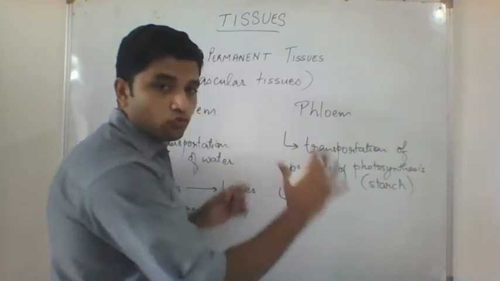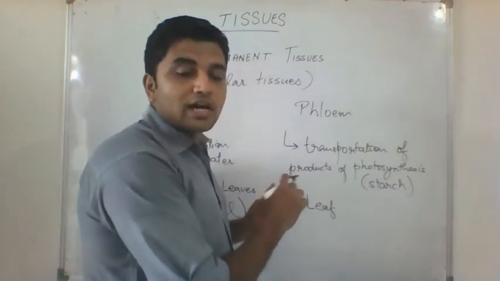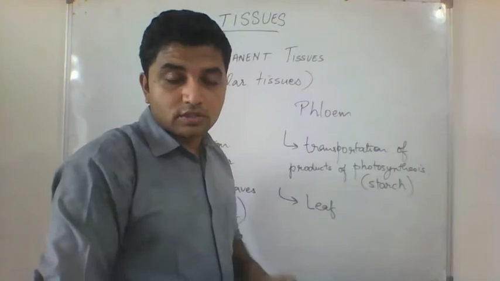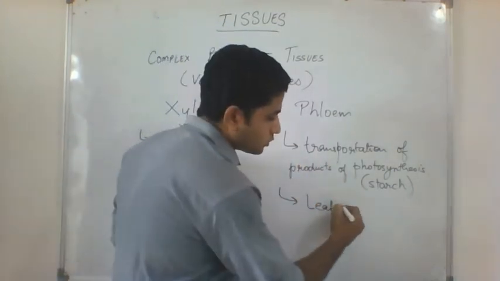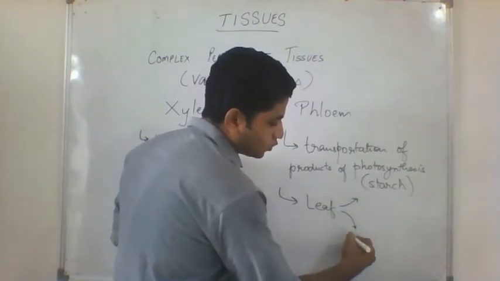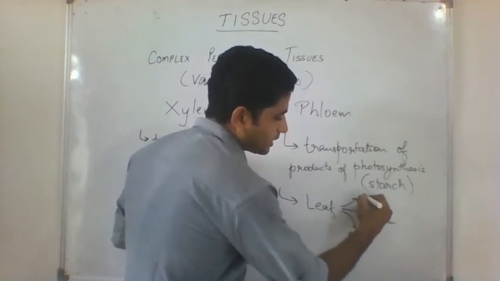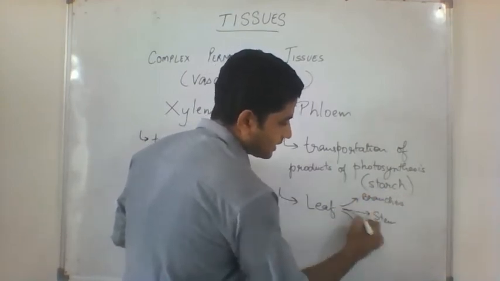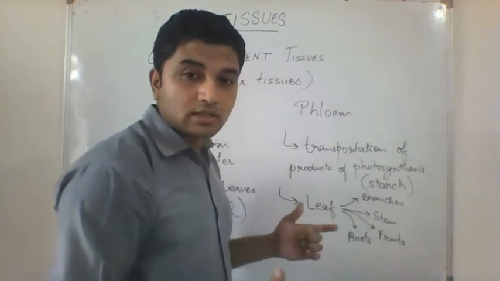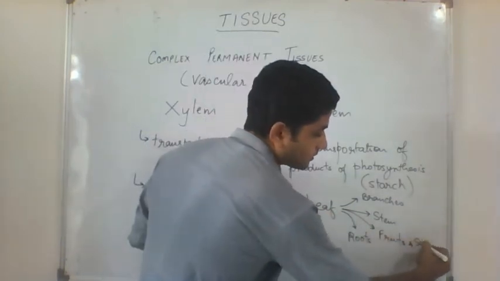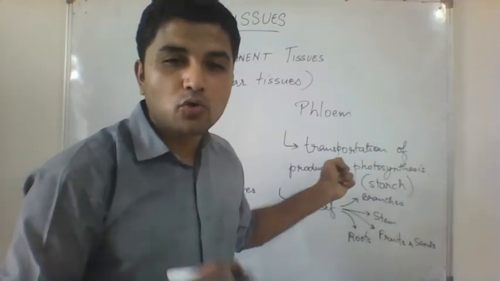Now, this movement from the leaf, the starch will be transported not only to the roots. It can go to the roots, it can go to the stem, it can go to the branches, anywhere it wants. So it goes to the different parts of the plant, like roots, stem, branches, and fruits. Many fruits and seeds are rich in starch.